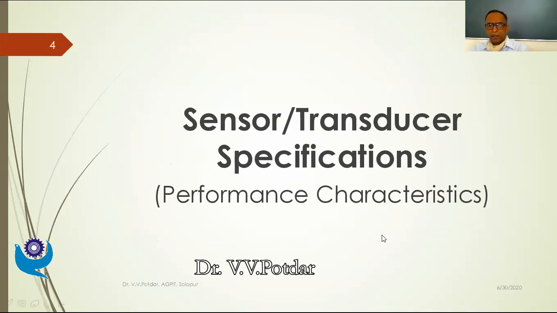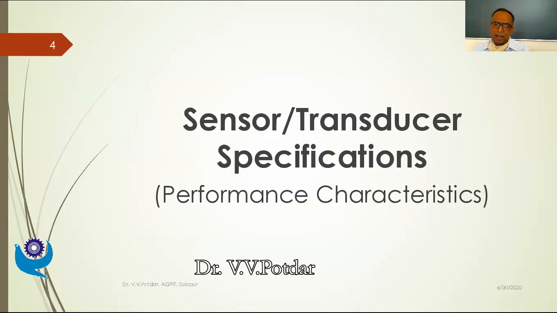Now, while selecting transducers for different applications, we'll be discussing position sensor transducers, velocity and acceleration transducers, pressure transducers, temperature transducers, and some flow transducers.